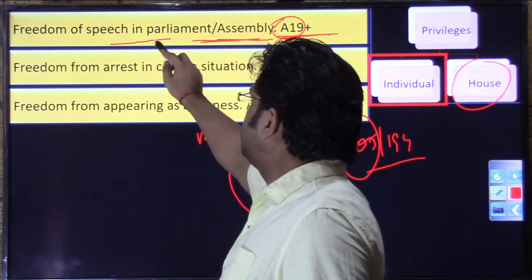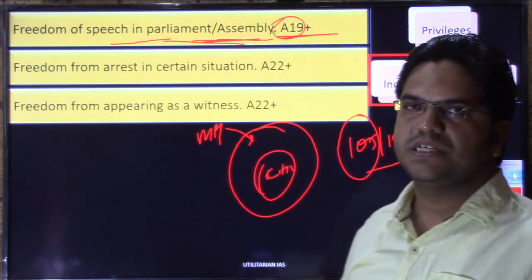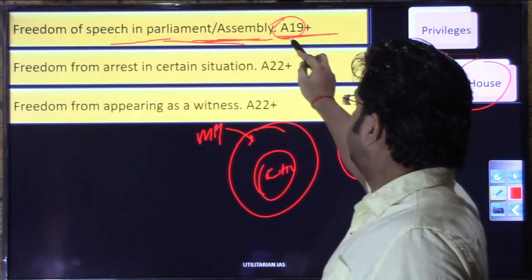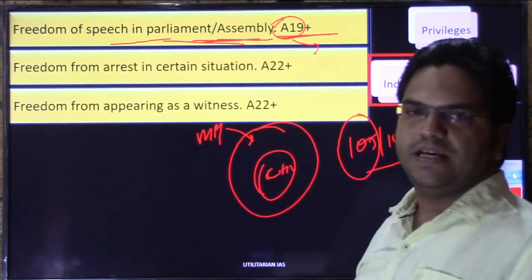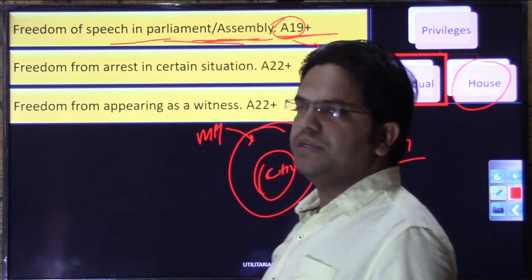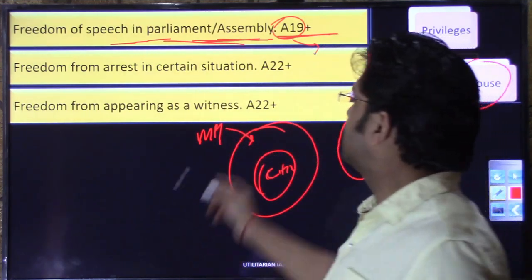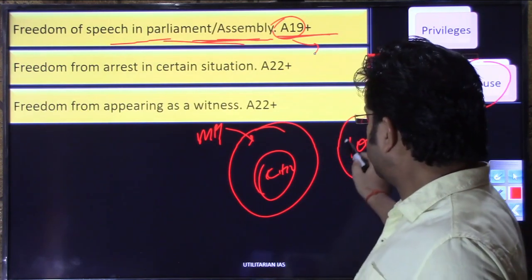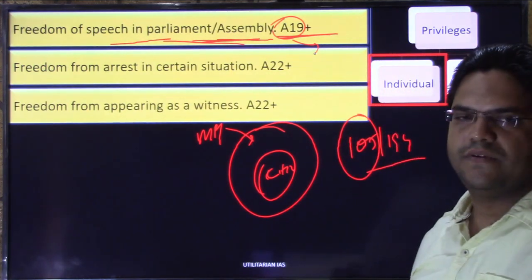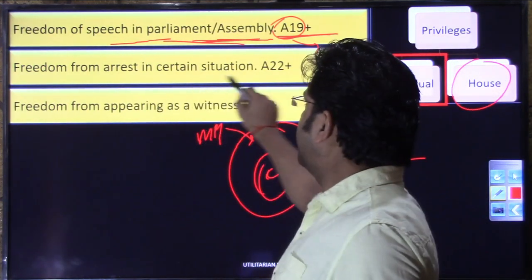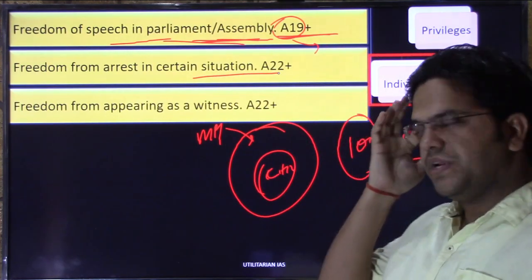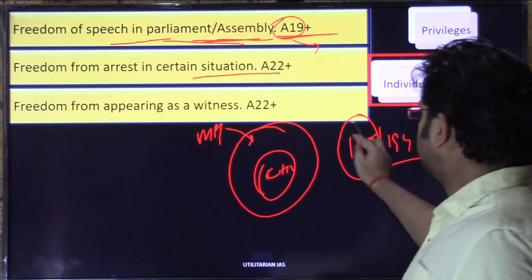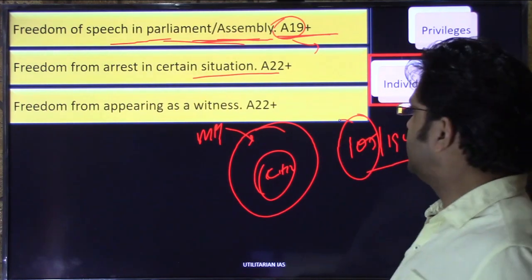And mind you, again I am repeating, outside, Article 19 will protect their freedom of speech, and while they are participating in parliamentary proceedings, committee proceedings or assembly proceedings, their freedom of speech is protected under Articles 105 and 194. Freedom from arrest in certain situations. Freedom from arrest in certain situations is again protected by Articles 105 and 194.